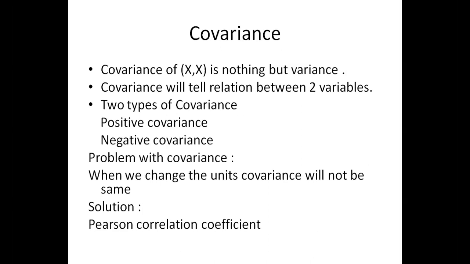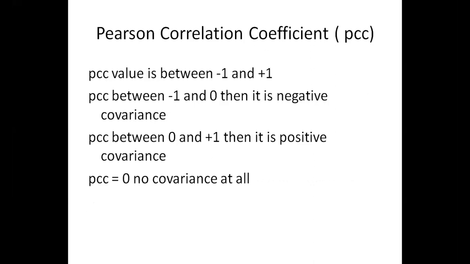Given particular data, we need to understand whether there is any relationship between the salary and the age. To come to that conclusion, we can use the Pearson correlation coefficient. The Pearson correlation value lies between -1 and +1. If the Pearson correlation coefficient value is 0, then I can say that there is no relationship between these two variables at all.